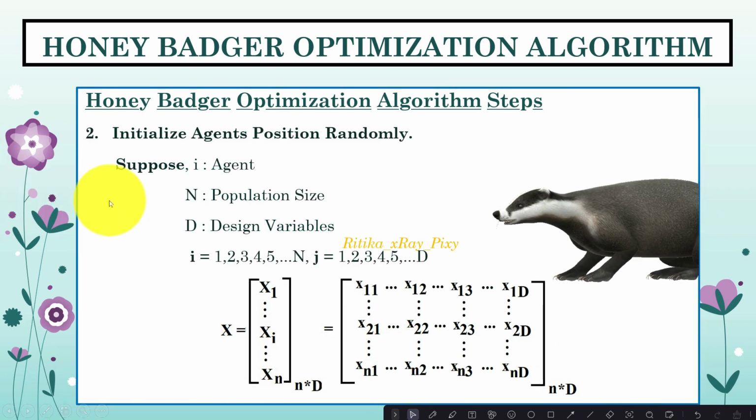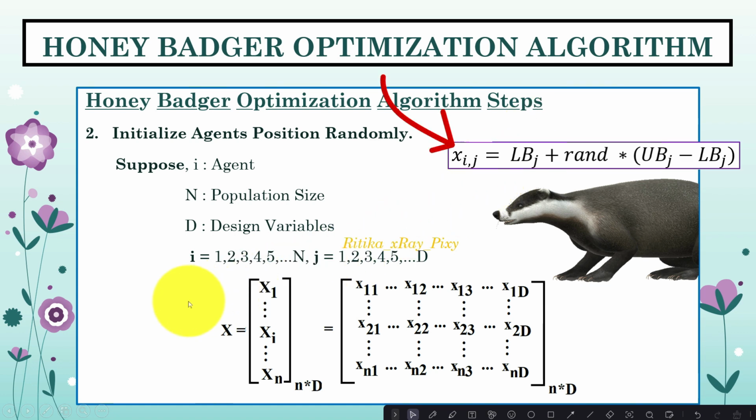In step 2, we will initialize the positions of the agents in the search space randomly. Here suppose i is the agent, and n is the total number of agents in the current population, so this is the population size. D is the design variables, or you can say the dimension. Using this equation, we will initialize the position of each agent in the search space randomly.